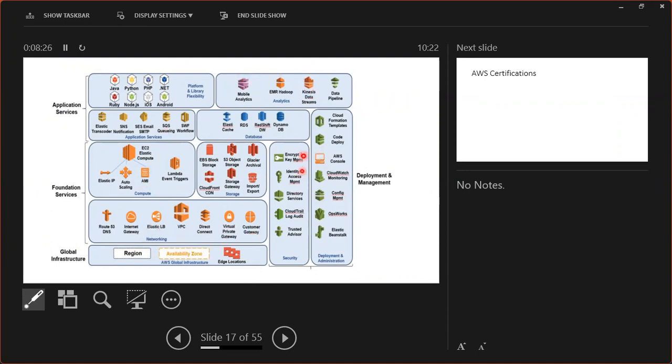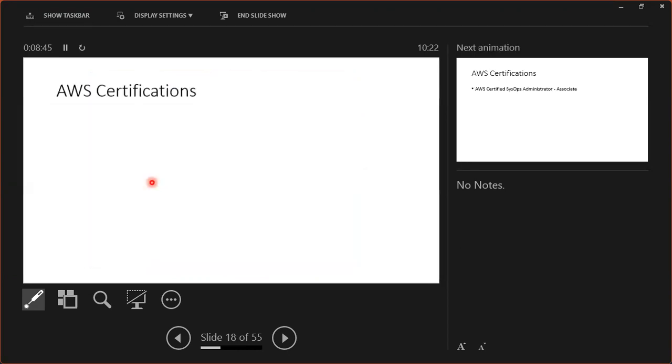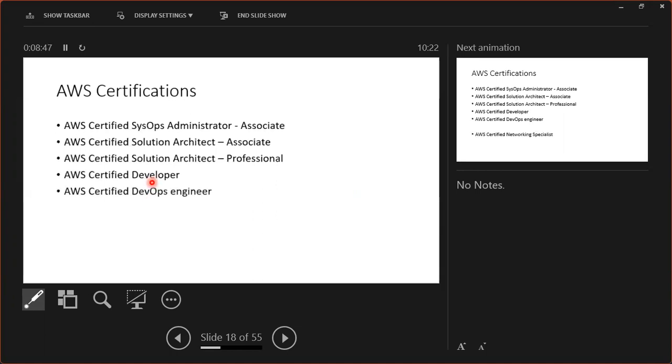I am going to teach you all services except the developer services. We do not belong to developers, so all the remaining we are going to learn. Here we can see regions, availability zones, edge locations, VPC, VPN, EC2, auto scaling. So many things are there. Once we complete all these concepts, we are eligible to complete some certifications.